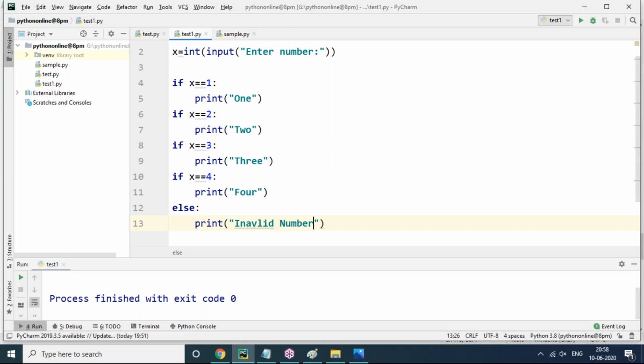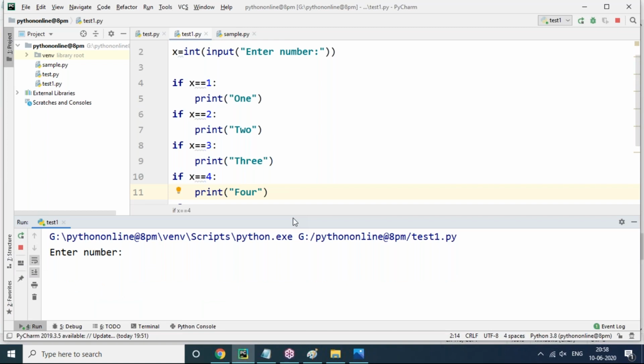But don't think this is nested if. It's not nested if at all. These are just multiple ifs. Nested if is nothing but an if within an if. This is only normal if conditions, but we have more than one. My requirement is: if my number is 1, I have to print ONE in the output. If my number is 2, print TWO. If my number is 3, print THREE, like this. If my number is other than 1, 2, 3 or 4, any number, then I have to print invalid number. That's all, straightforward conditions.